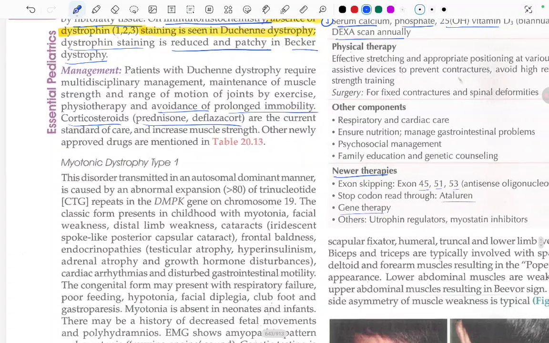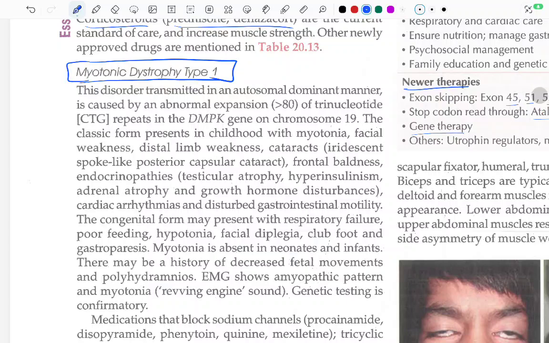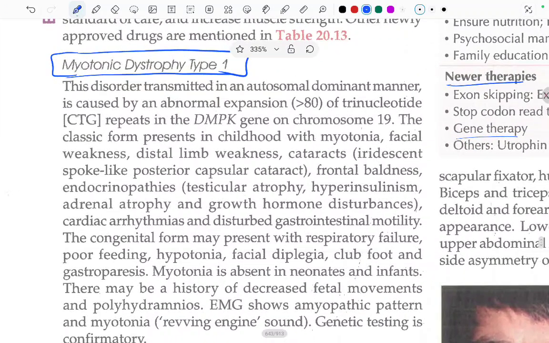Now let's read about myotonic dystrophy type 1. This disorder, transmitted in an autosomal dominant manner, is caused by an abnormal expansion, more than 80, of the trinucleotide CTG repeats in the DMPK gene on chromosome number 19. So there is repeat of what? CTG repeat in the DMPK gene on chromosome number 19.